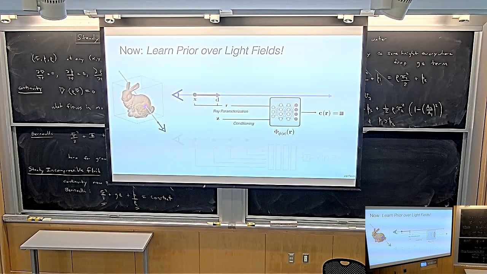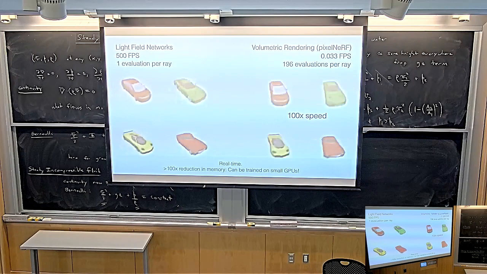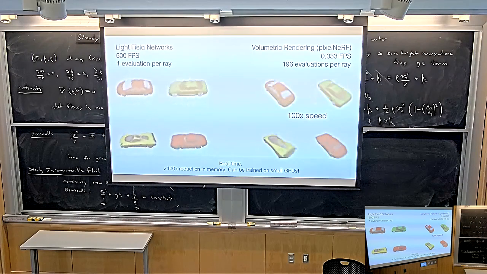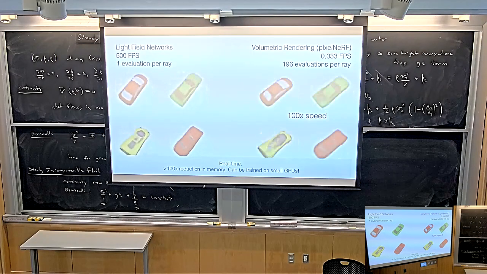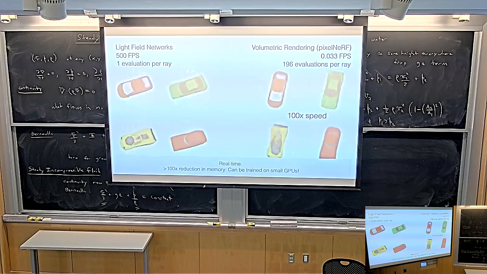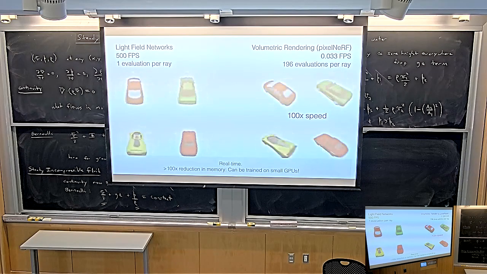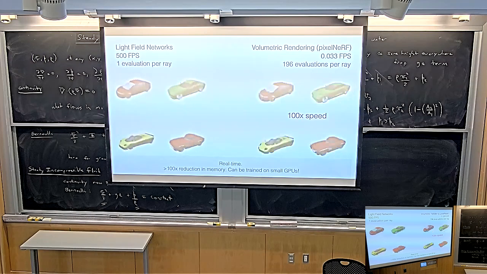We discussed these scene representation transformers, we discussed light field networks, and we discussed that these kinds of representations were only kind of feasible if you generalized across scenes. If you do overfitting, it's not constrained enough. If you do generalization across scenes, you can do stuff like this. So here on the left-hand side is the output of light field networks for these little toy objects, which is rendered by just querying the network with a single ray and then getting the color immediately. And on the right-hand side, we have PixelNeRF, which is a volume rendered representation, which is much slower. Okay? So just as a reminder, any questions on this?